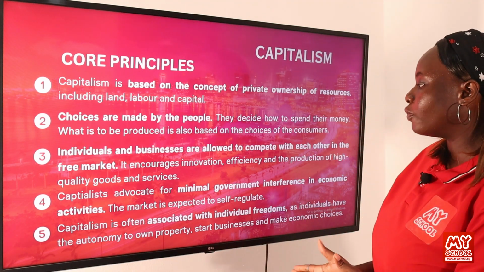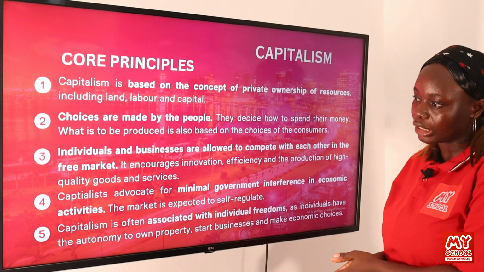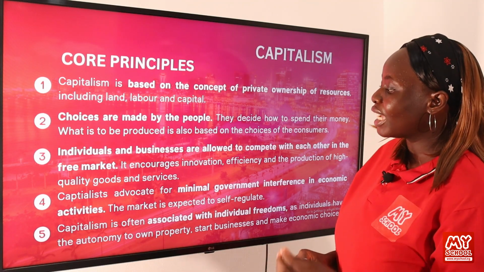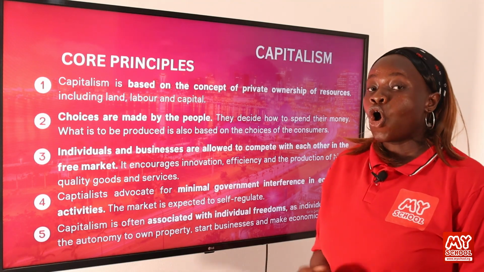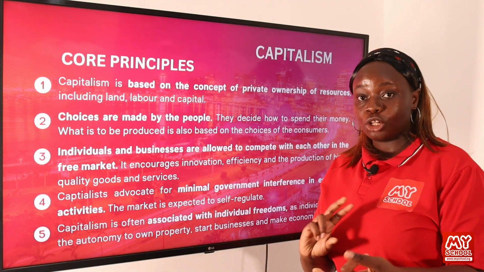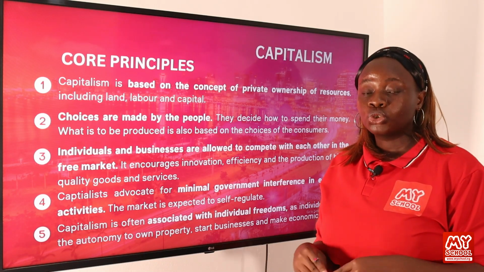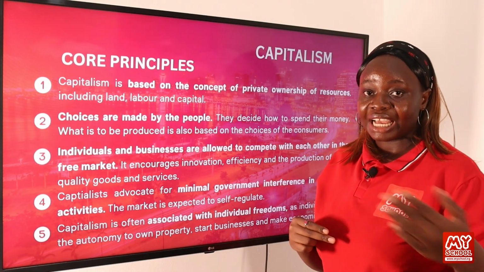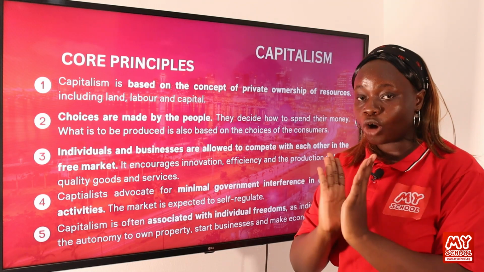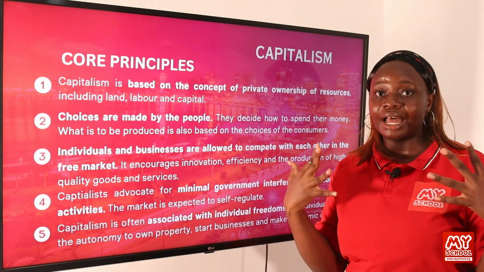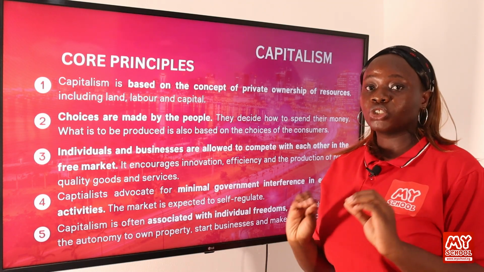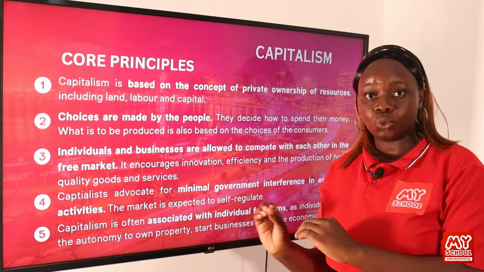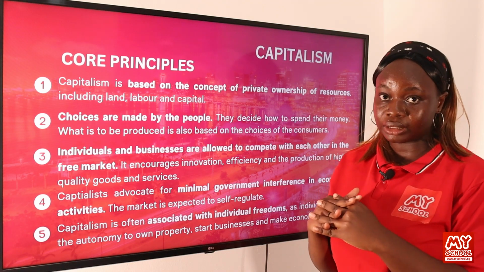So capitalists advocate for minimal government interference in economic activities. The market is expected to self-regulate. So the government is not in charge of regulating the market. It is the law of demand and supply that works. So when people demand something and you supply it, that's how the price of goods and services are constructed within the society. So government does not interfere naturally with these market forces.